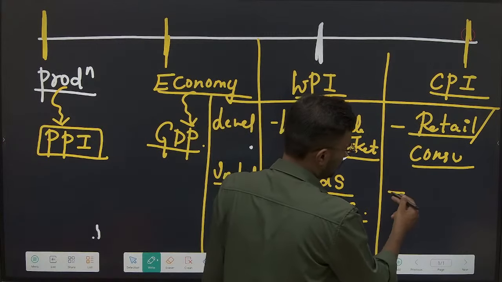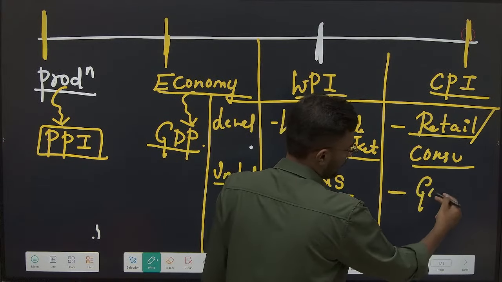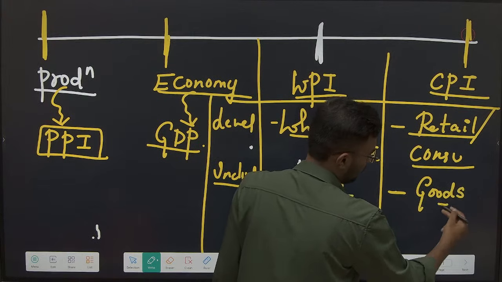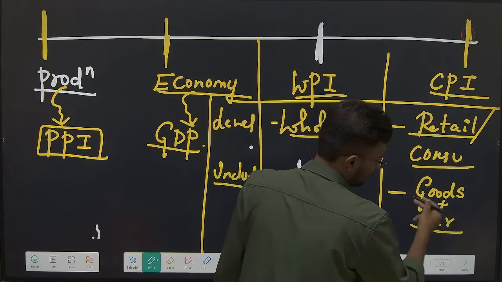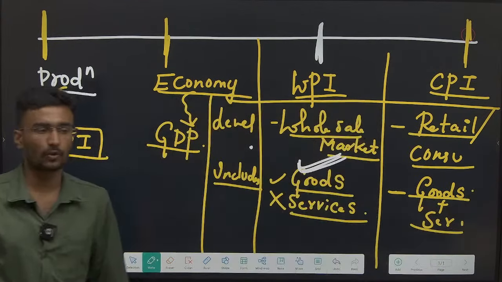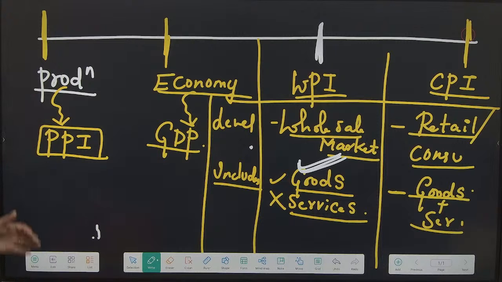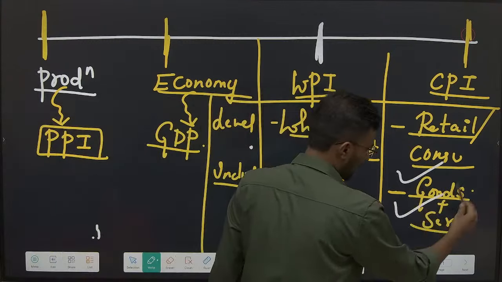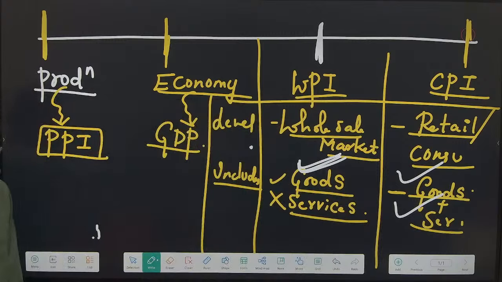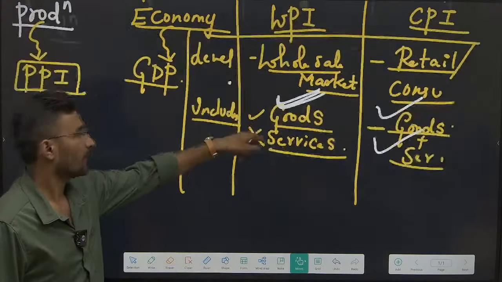Now CPI includes both goods and services. Secondary and tertiary. Does it include foreign goods? Yes or no? See, be confident, don't make mistakes. Yes. Now, third parameter.